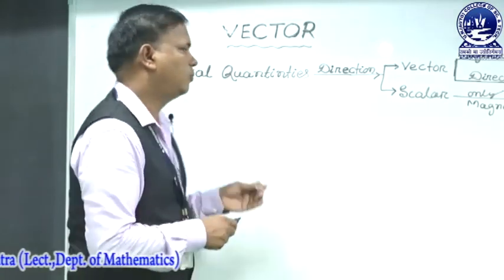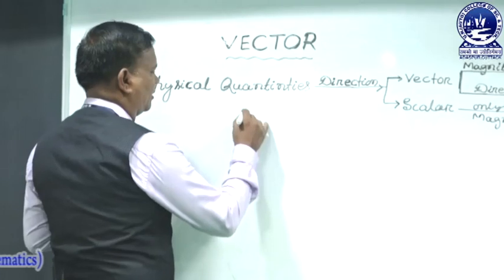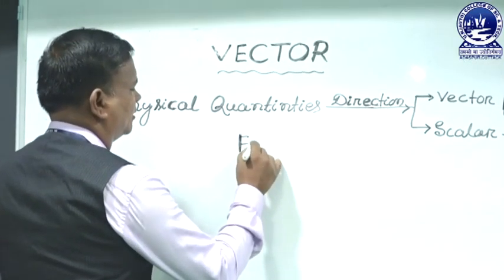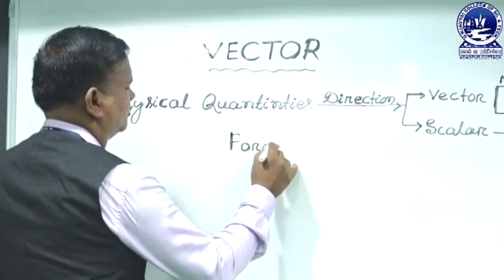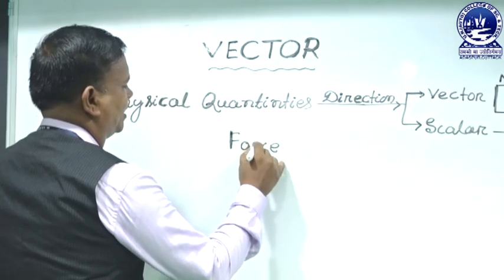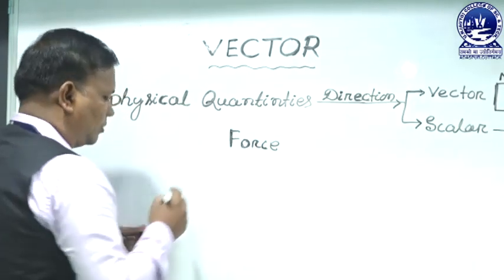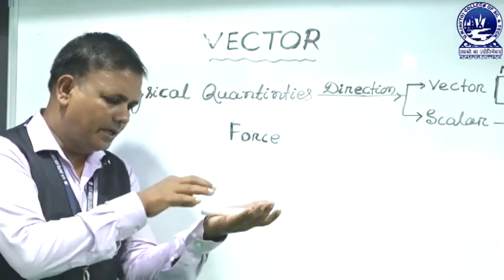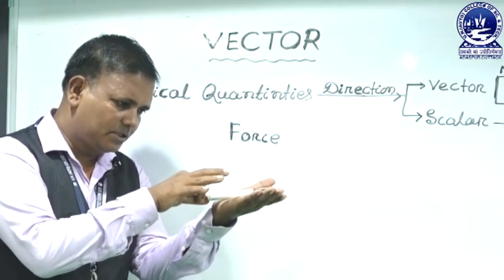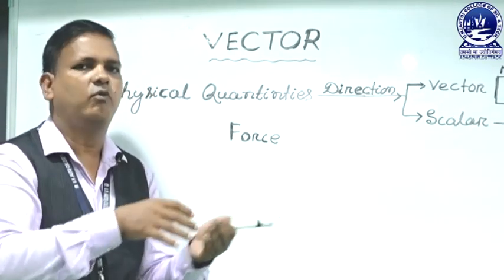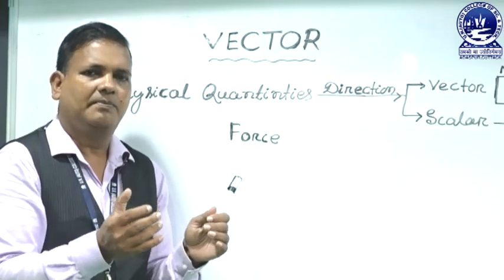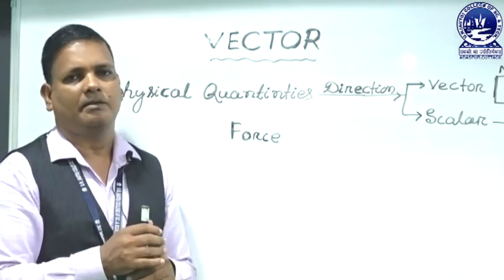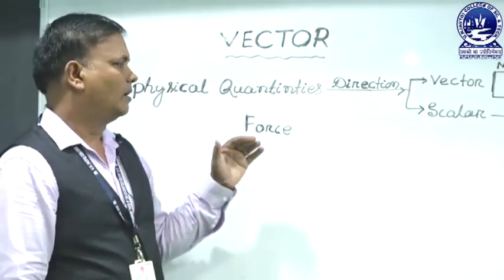For example, force. Force is a physical quantity. When we apply force to displace the marker, that means it is a physical phenomenon, a physical process.